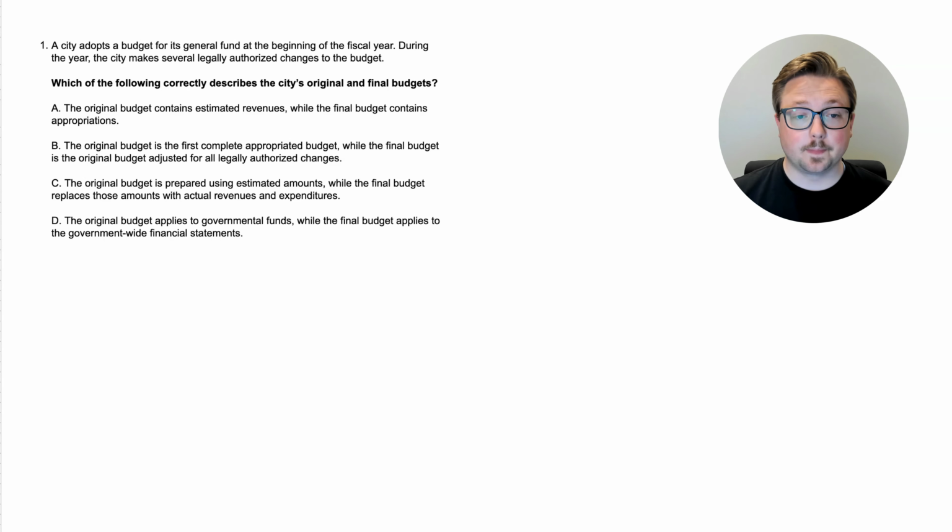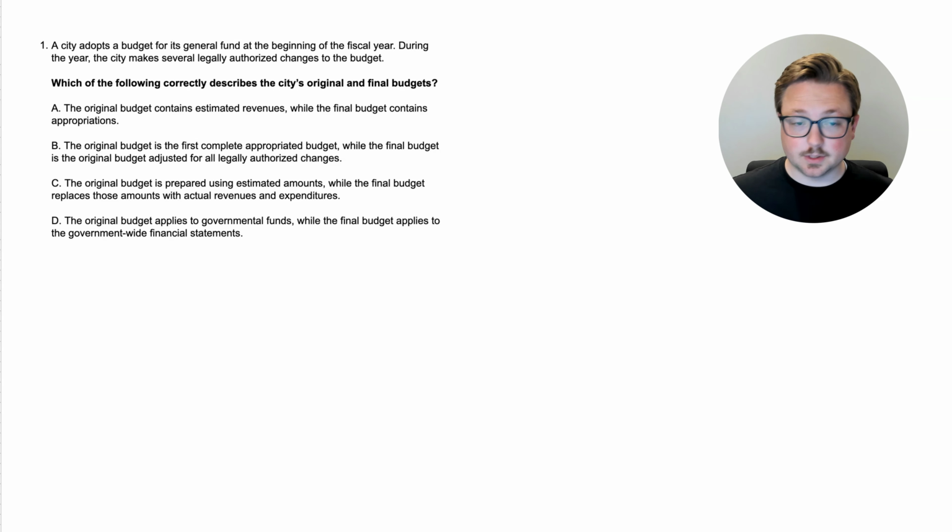So let's do that here. Which of the following correctly describes the city's original and final budgets? Let's go up to the top. A city adopts a budget for its general fund at the beginning of the fiscal year. During the year, the city makes several legally authorized changes to the budget. So based on that, which of the following correctly describes the city's original and final budgets?